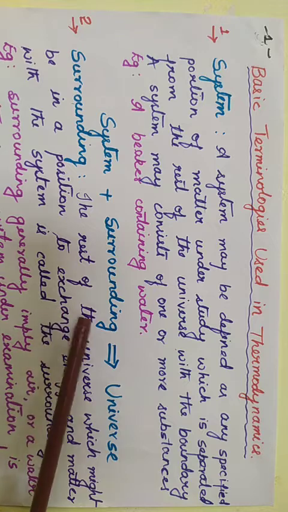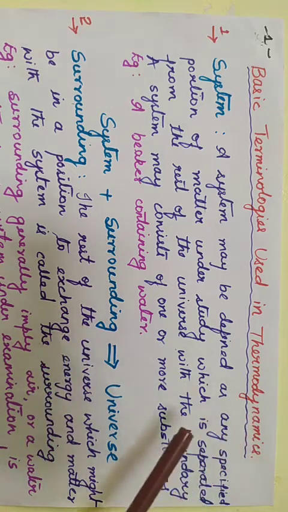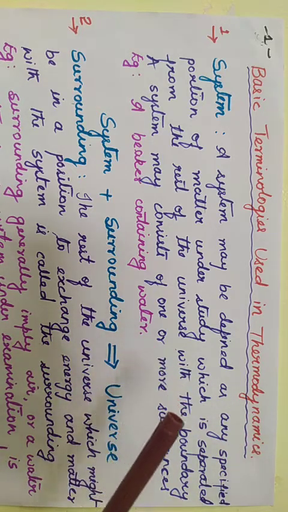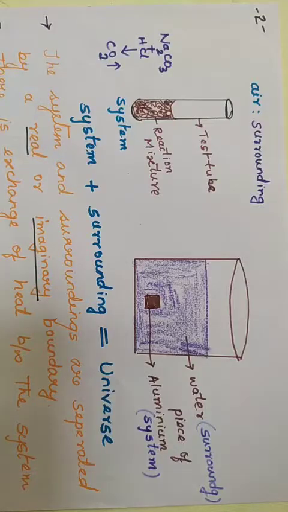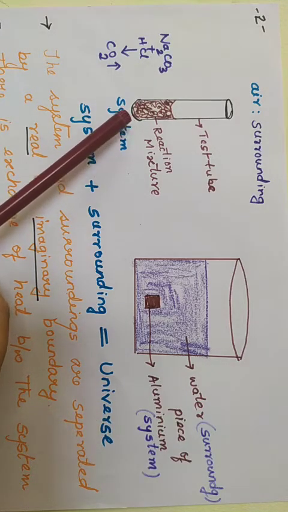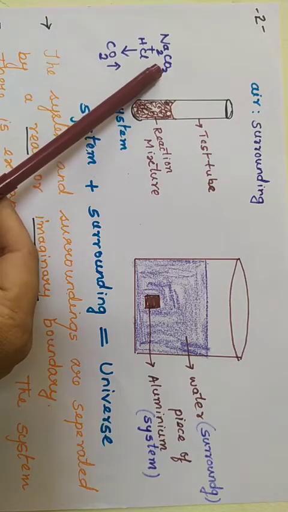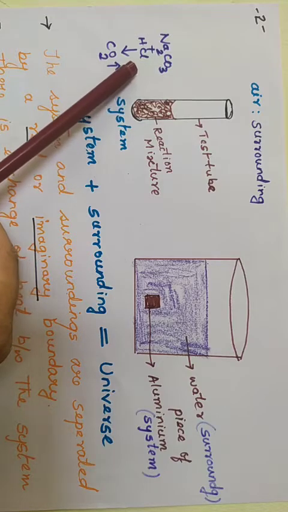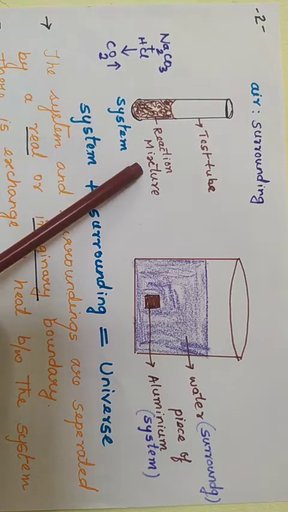Now, before we define system and surrounding, let us understand this with the examples. As we know, system plus surrounding is equal to universe. This is a simple test tube in which the decomposition of sodium carbonate is carried out in the acid medium to give carbon dioxide.